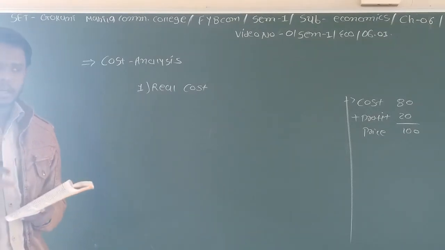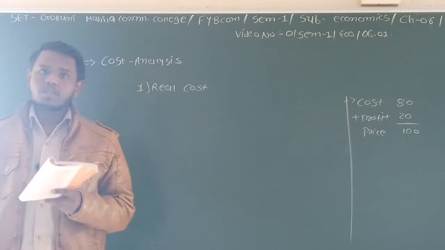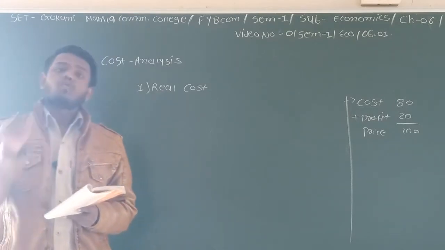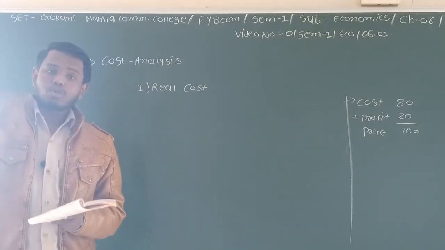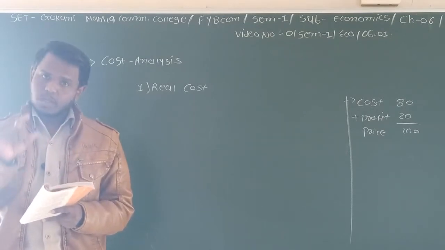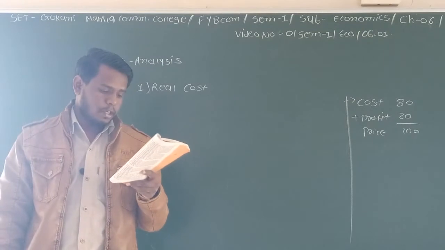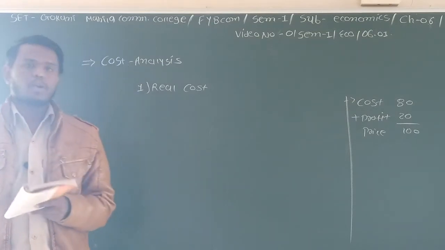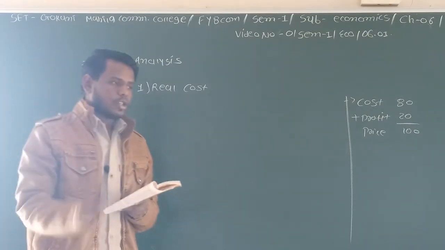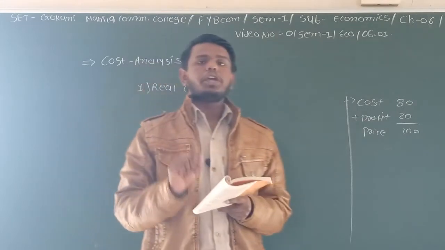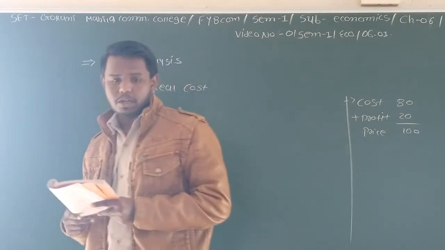So this is the uncertainty in the business organization. The cost of facing that uncertainty and risk is called the real cost. He has to suffer mental stress, which is a real cost of production. Sometimes the producer or the entrepreneur also feels mental stress.